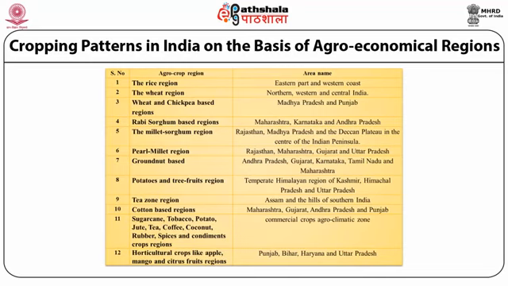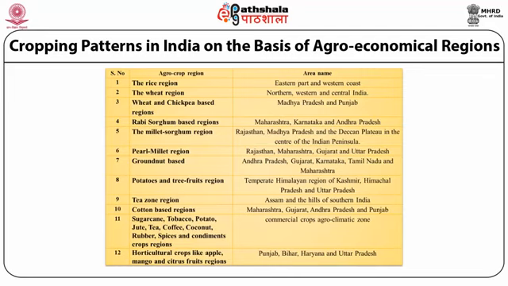The wheat region includes the northern, western and central Indian parts. The wheat and chickpea based region includes Madhya Pradesh and Punjab. The Rabi sorghum based region includes Maharashtra, Karnataka and Andhra Pradesh.